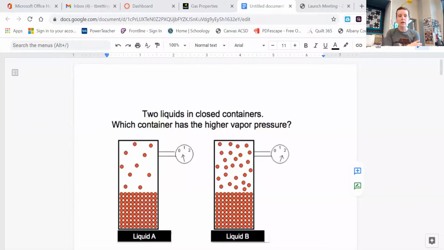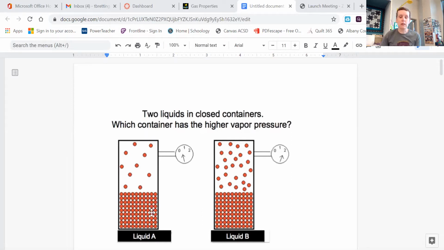Okay, vapor pressure. I want to share my screen here and talk about vapor pressure just a little bit. So this is two containers, and you can see vapor. Remember, vapor is a gas of something that would normally be a liquid at normal temperatures and pressures. So we have liquid A, liquid B. They're enclosed containers. When you close a liquid in a container, some of those liquid particles evaporate and fill that space, and they create additional pressure because they're colliding with the walls. What this diagram doesn't show is there's probably also other gas particles in there.